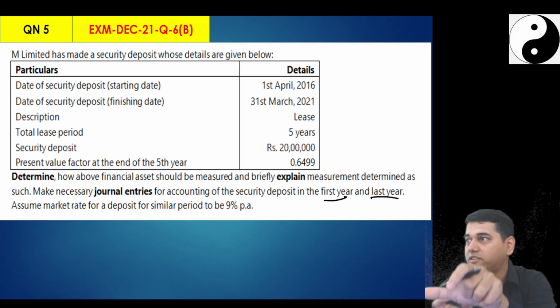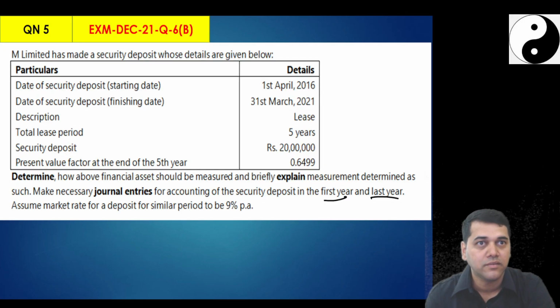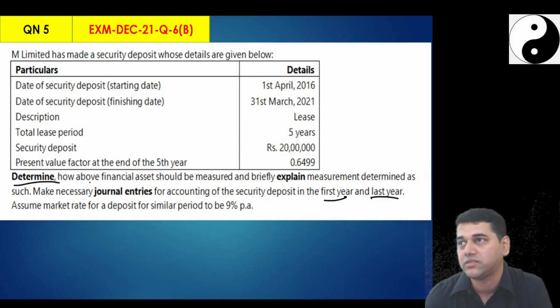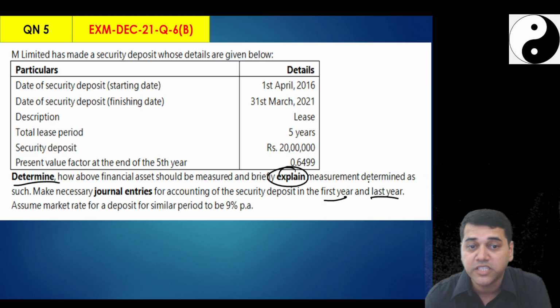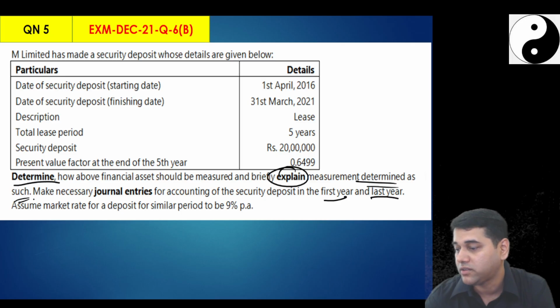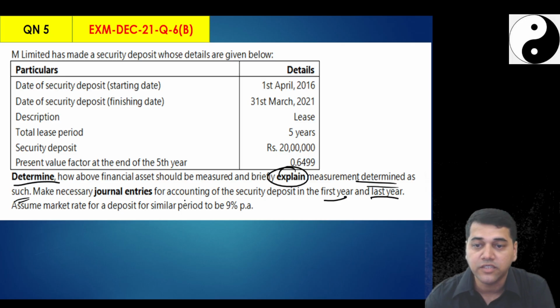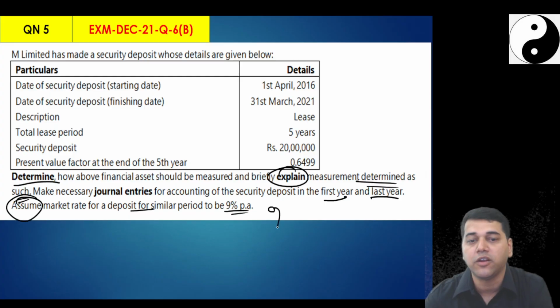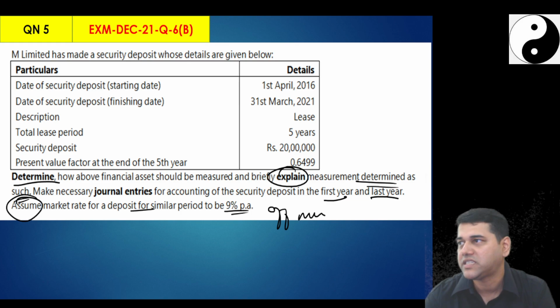They calculated the difference as so much. Did they ask you in the exam? In the first part, they didn't ask you. But here they are asking you. Determine means you have to do those calculations. Then explain the measurement as determined. Then you need to explain that. Make necessary journal entries for accounting of the security deposit in the first year and last year. Assume market rate is for a similar deposit. This is an off-market deposit. Okay, so now how do we do it? Only the first year and last year journal entry is sufficient.